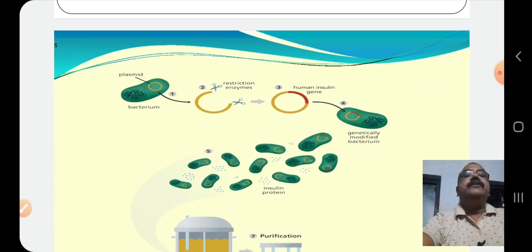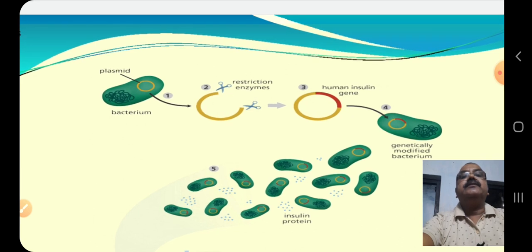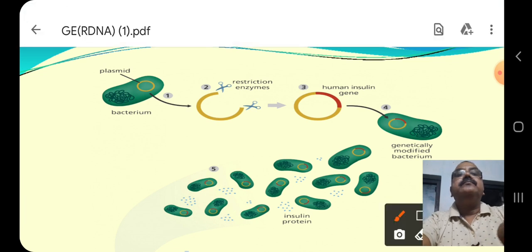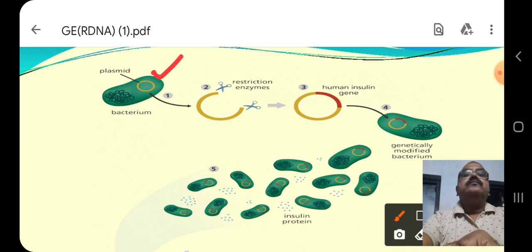Now, here is a picture which indicates the process. You see, here the plasmid is marked. It is present in the bacteria. See, here is the bacterial chromosome.